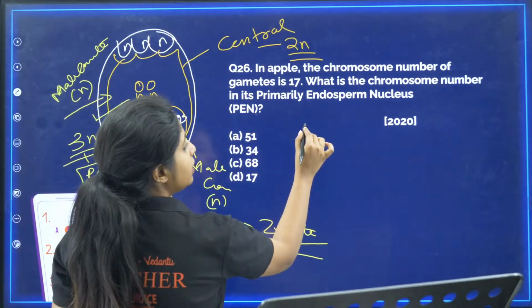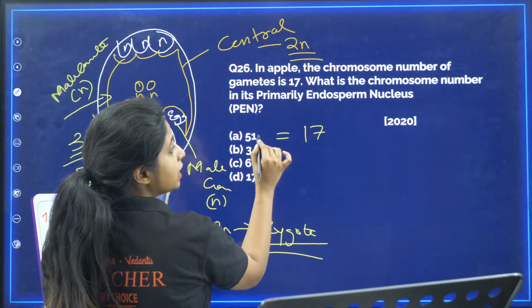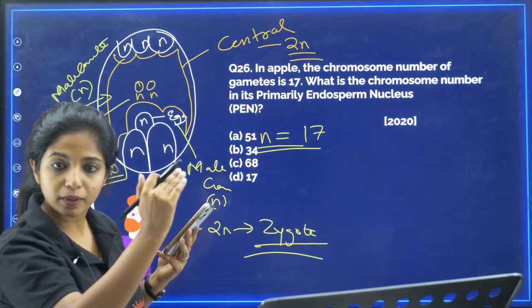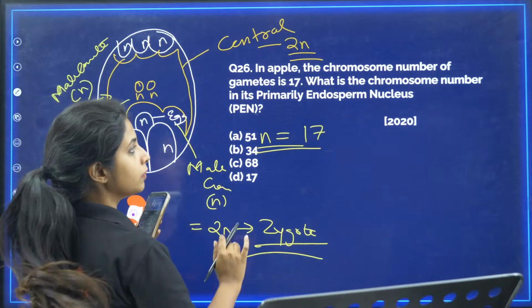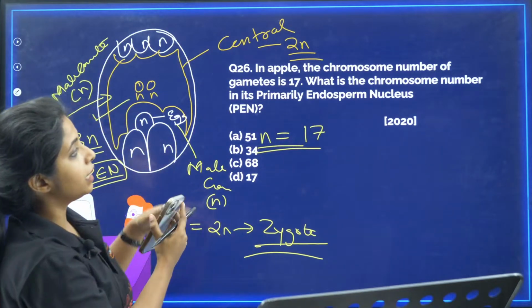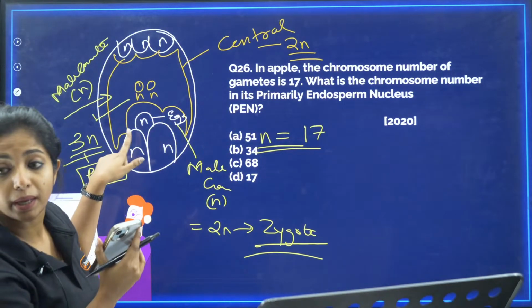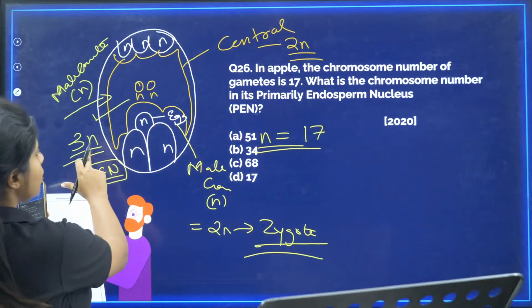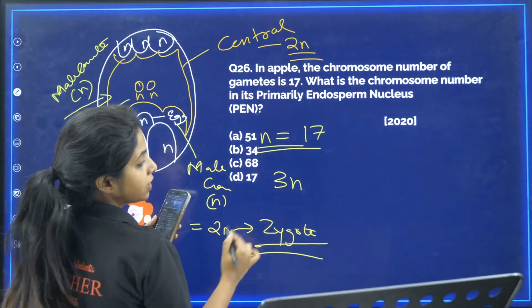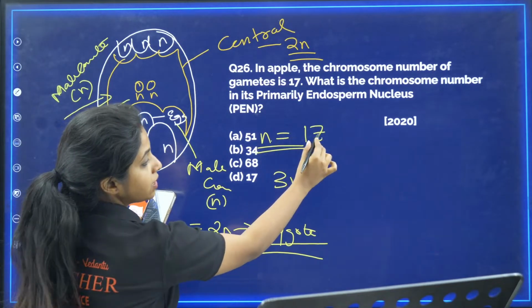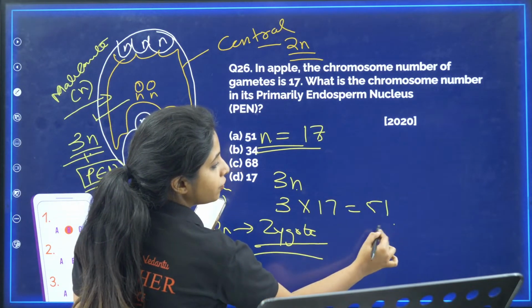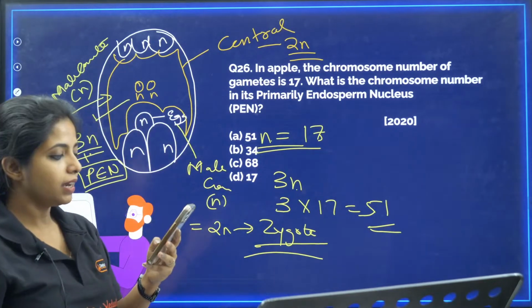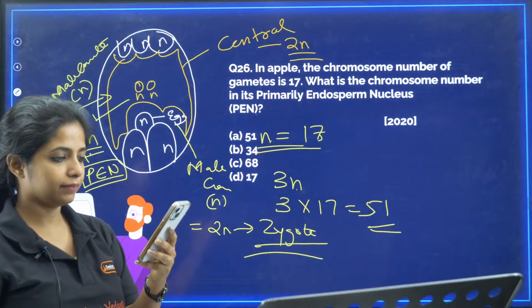Now, the question says the chromosome number of the male gamete is 17. You know a male gamete is always N. Gametes will always be haploid, my dear children, with half the number of chromosomes. What is the number of chromosomes in the primary endosperm nucleus? It is 3N. So we substitute the N value: 3 into 17 becomes 51. I hope now you got the thing.